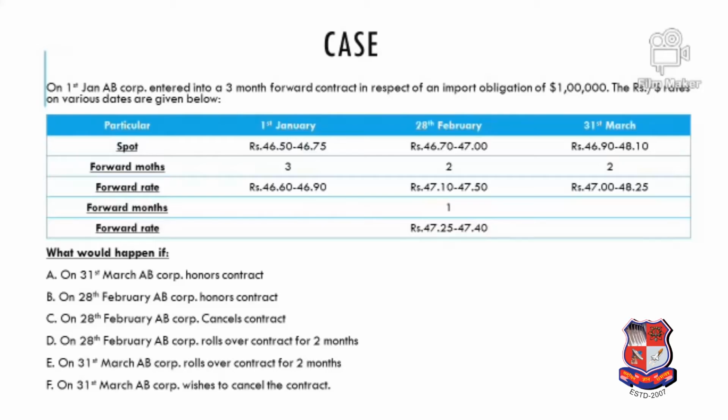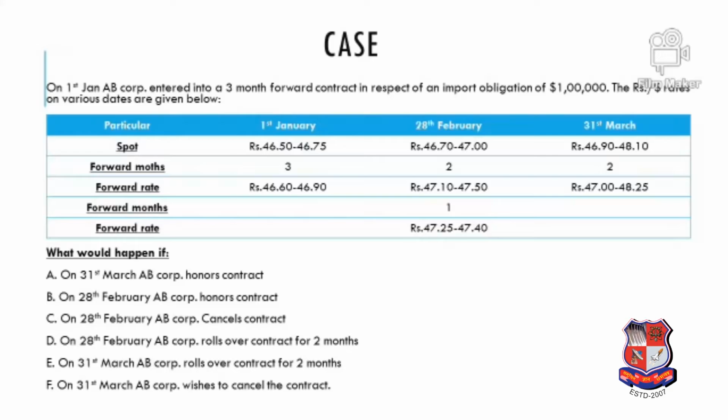All these rates will be important and we have to use them as per the questions which are asked. The solution of this case would be easy if you identify which rate is applicable in which question. So we'll discuss that also. Once you have that trick, whether the contract is a 1 month rollover, 2 month rollover, or a rollover on the last date, and which rate is applicable, if we have a grip on this, then the case study would be easy for you.